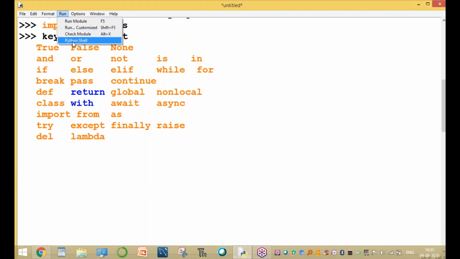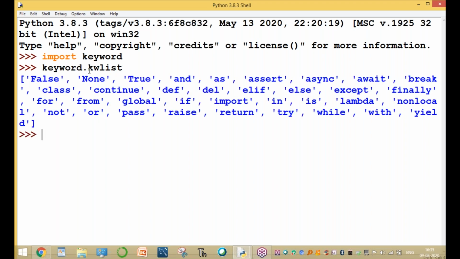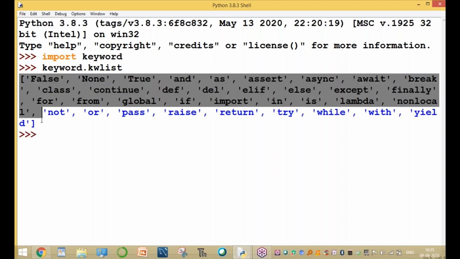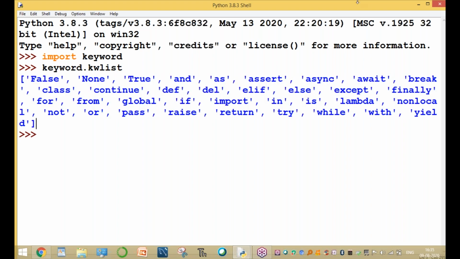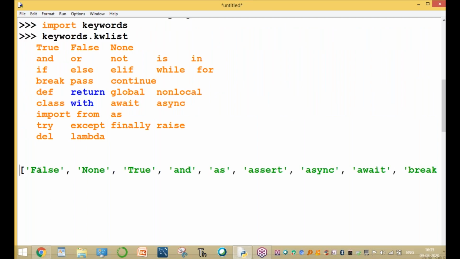Run the Python shell prompt. This is called the Python shell prompt. You type import keyword, the command is import keyword, and press enter. Then keyword.kwlist displays the list of keywords, 35 keywords. So copy and paste. Observe this one, and check every command.